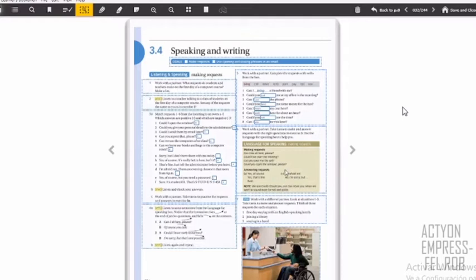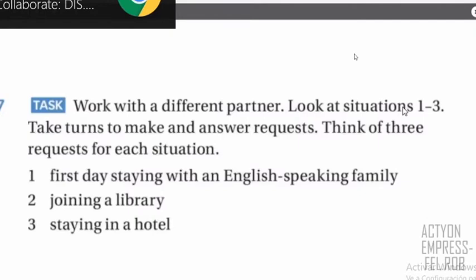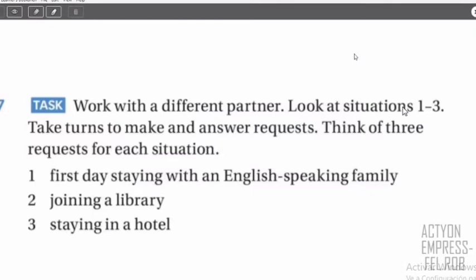So this is what we have. Pay attention, please, to these instructions. You're going to work in pairs or in groups of 3. And what you have to do is create a very short conversation. And as you can see here in the instruction, in your short conversation, you have to include